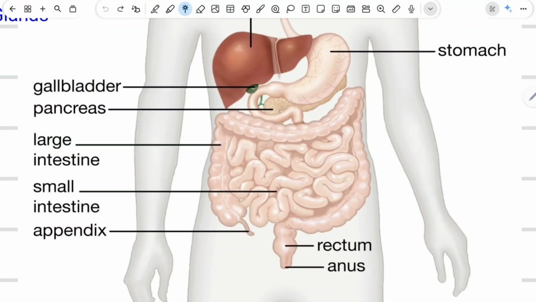As it absorbs the excess water, the food which was present in semi-liquid form will get converted into semi-solid form. This semi-solid undigested material will be stored inside the rectum. And once the human being gets the urge to expel this unwanted material, it will be expelled out of the body through the anus.